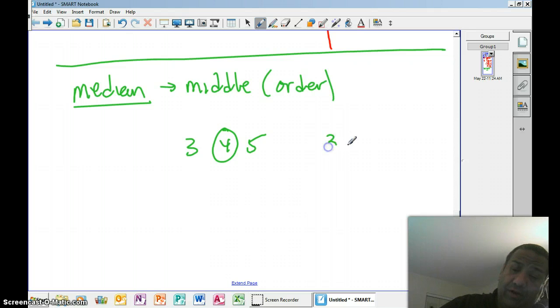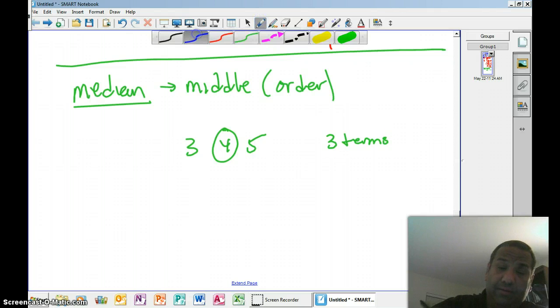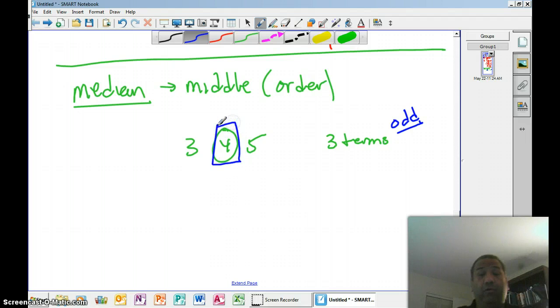Notice, there are 3 terms here. There's an odd number of terms. So when there's an odd number of terms, this is important: the median becomes one of the pieces of data. It becomes that 4.